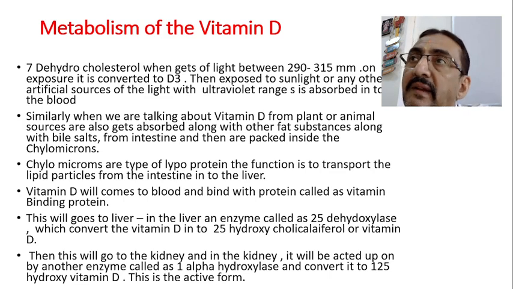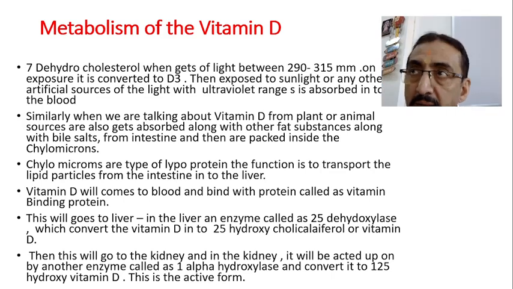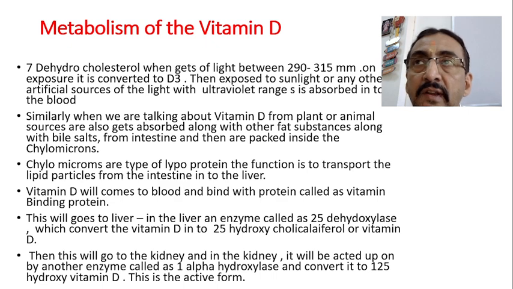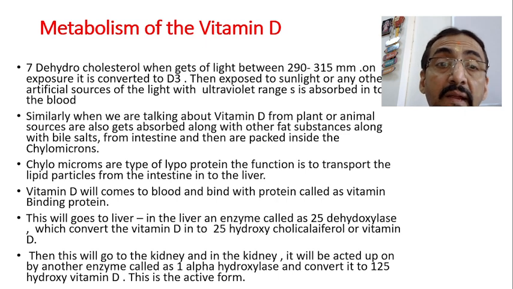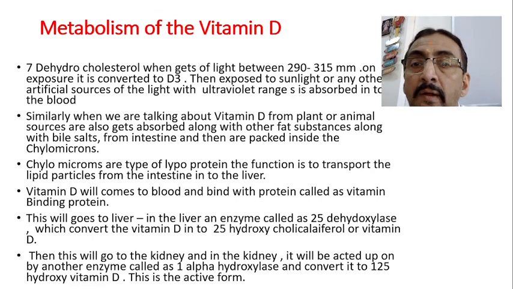Not only sunlight is required. Any of the other artificial lights with the required wavelength, in the ultraviolet range, if you are providing that, also converts this vitamin precursor, that is 7-dehydrocholesterol, into D3, and then it is released into the blood. Similarly, when we are talking about vitamin D from the plant or the animal sources, they also